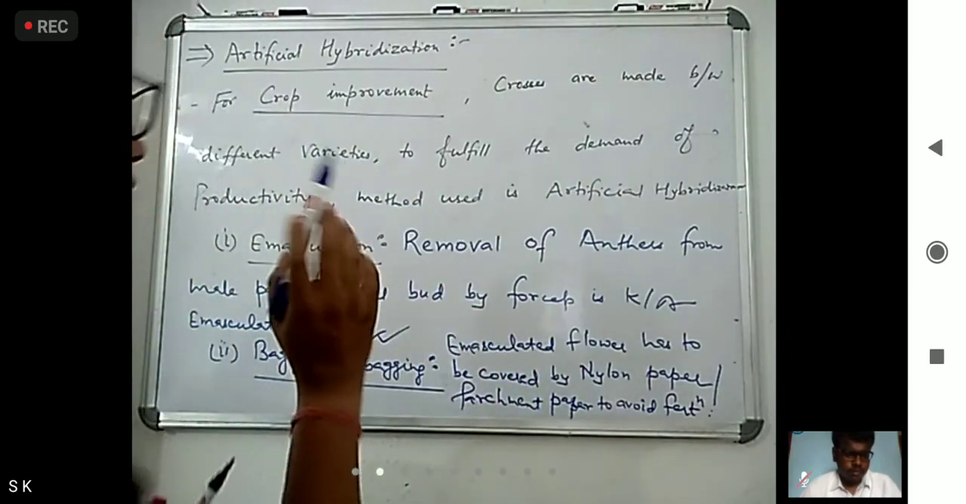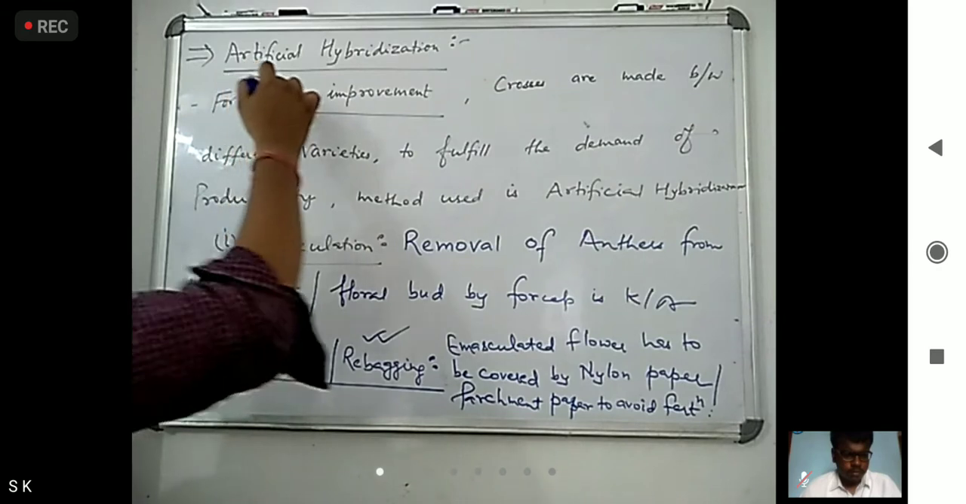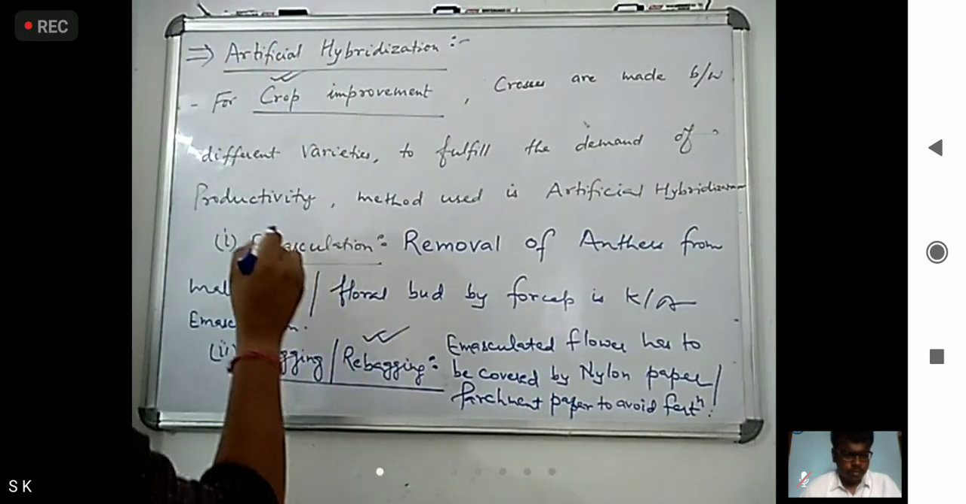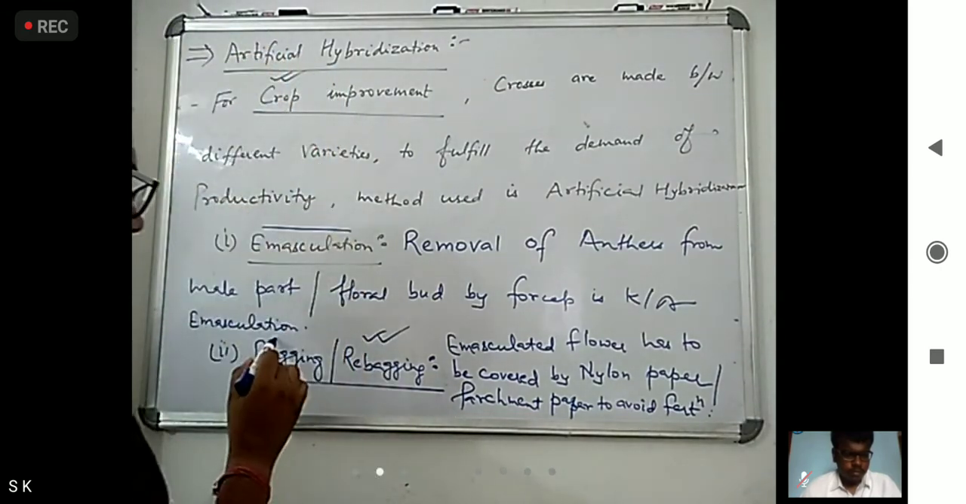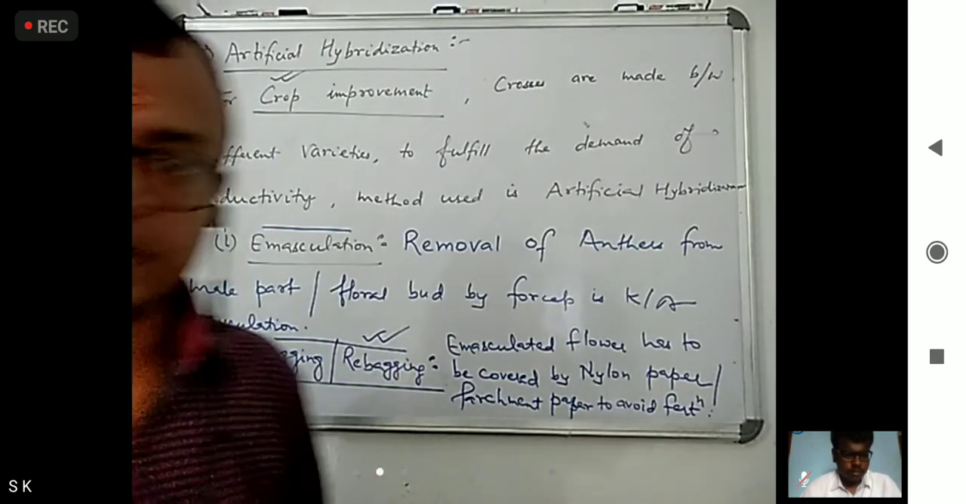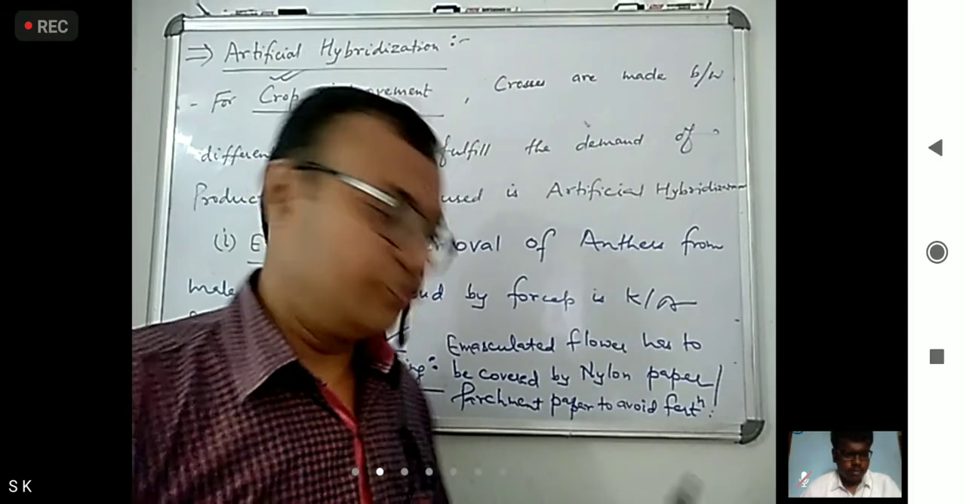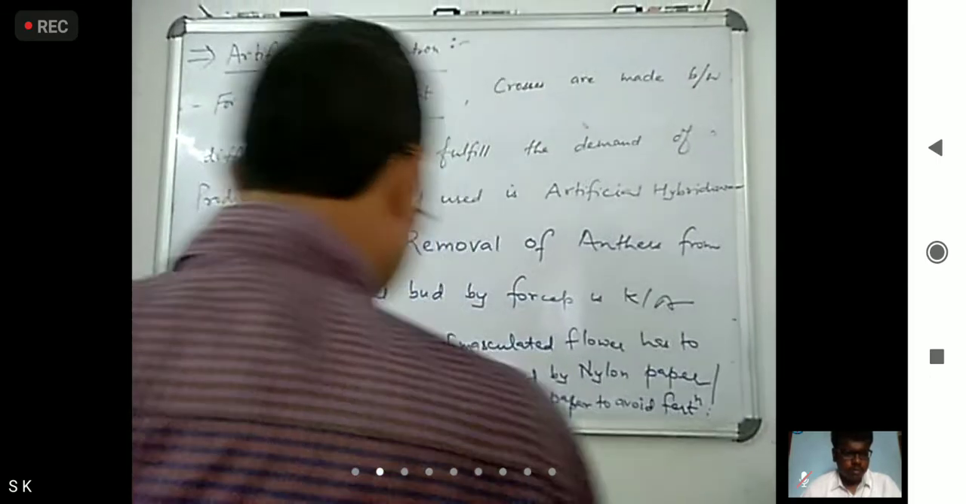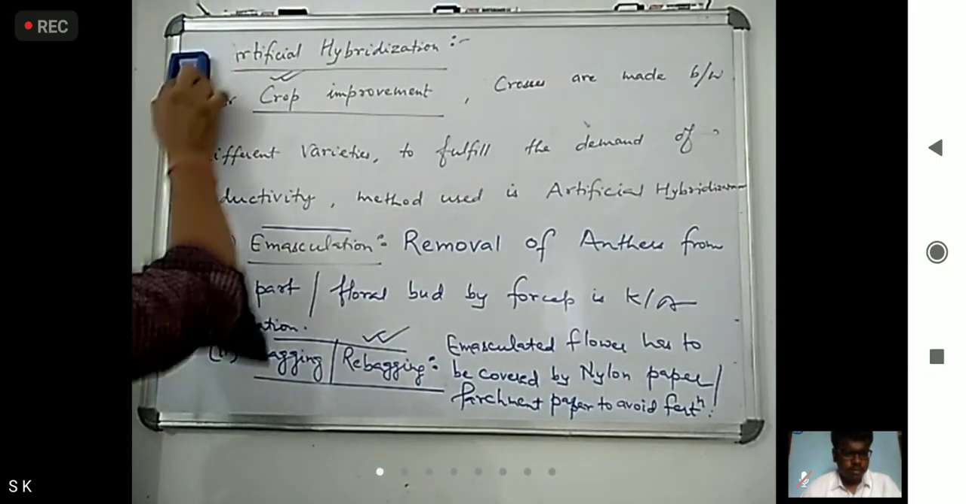Questions ask what are the steps followed in artificial hybridization. The first is emasculation and the other is bagging and rebagging. Any problem? Okay, now we come to the next topic, double fertilization.